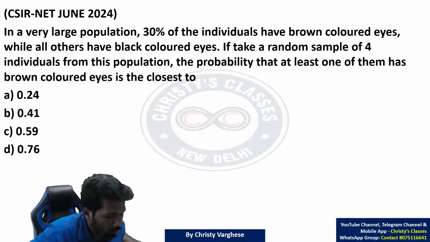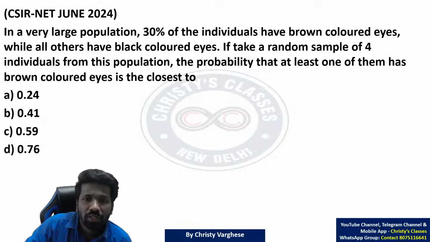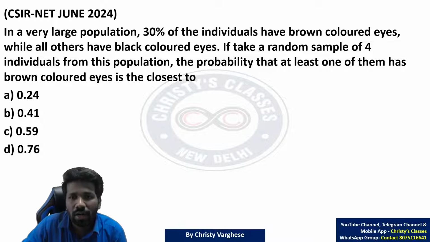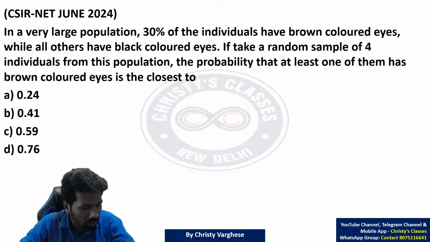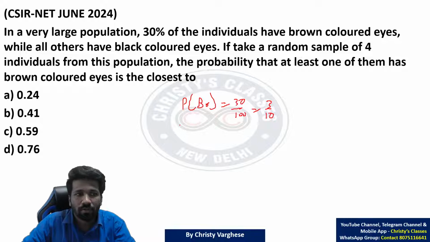Okay, some of you got an answer. Let's see whether it is correct. In a very large population, 30% of the individuals have brown colored eyes. So one event is the probability of brown colored eyes: 30%, that is 30 by 100, or 3 by 10 we can say. While all others have black colored eyes.